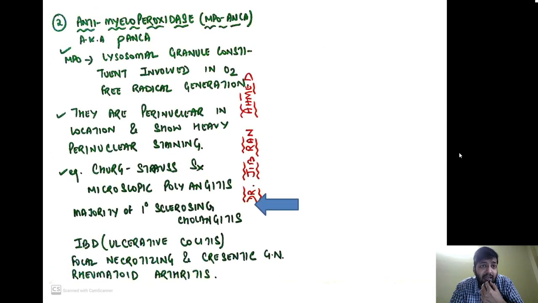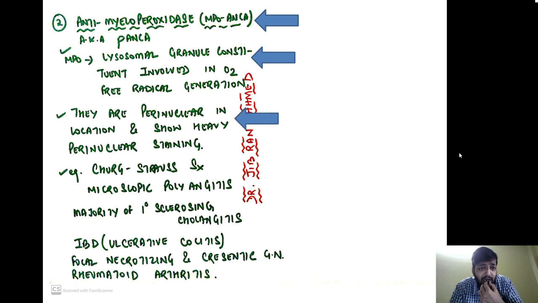Coming to the second ANCA, that is called MPO ANCA or anti-myeloperoxidase ANCA, also called P ANCA because they are perinuclear in location. This myeloperoxidase, as you know, is a lysosomal granule constituent which is involved in oxygen mediated free radical generation. If you remember the chapter on inflammation, you will know what myeloperoxidase is. This is also one of the granules of neutrophil.